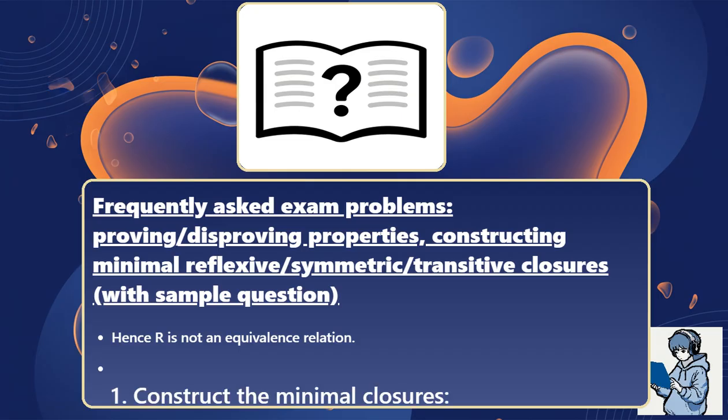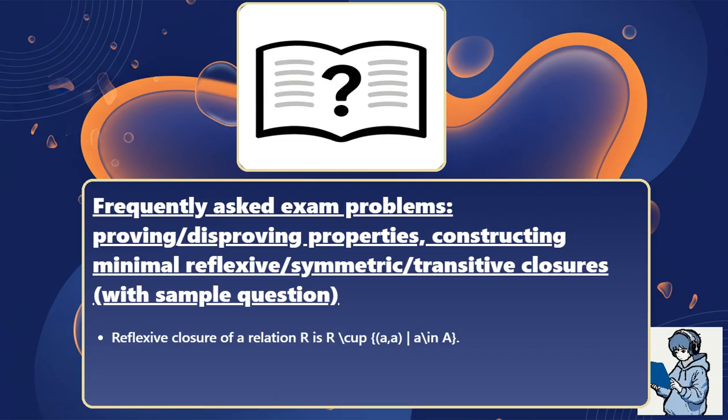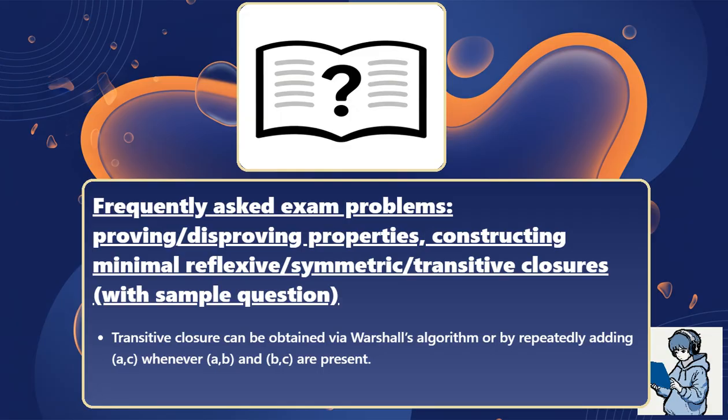Construct the minimal closures. The reflexive closure of a relation R is R union the set of ordered pairs (a,a) for all a in A. The symmetric closure is R union the set of ordered pairs (b,a) for all (a,b) in R. The transitive closure can be obtained via Warshall's algorithm or by repeatedly adding (a,c) whenever (a,b) and (b,c) are present.